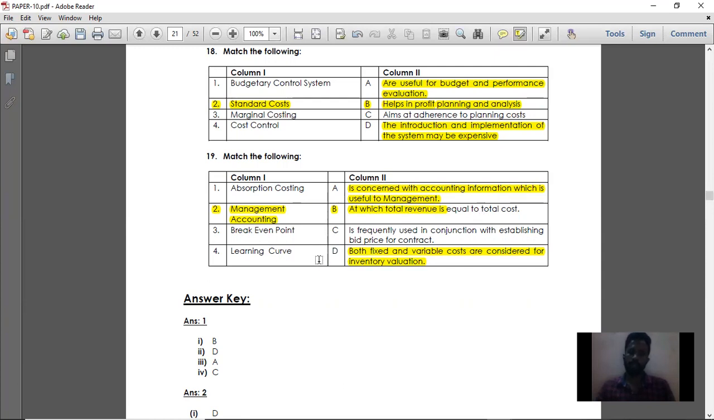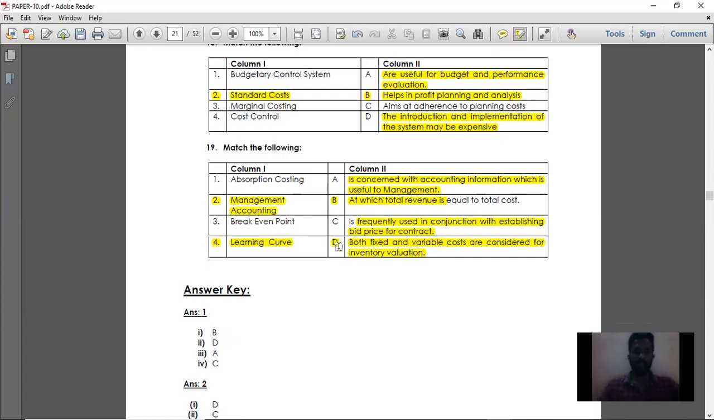Then learning curve. Learning curve is option C. That is frequently used in conjunction with establishment of bid price for contract. So option C is the right answer for point number 4. That is learning curve. So with that, we have completed match the following.